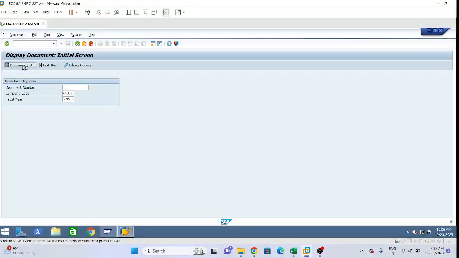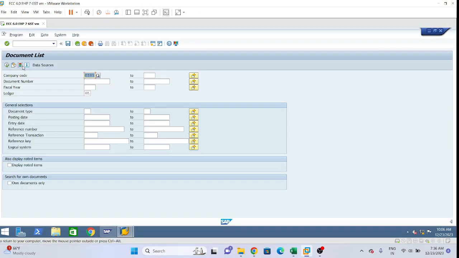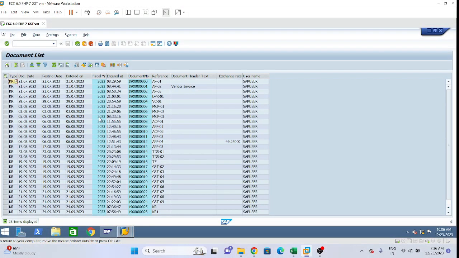Do you remember what the document type of vendor invoice is? KR, yes. So we are just filtering with vendor invoice, KR, and I will get only KR related documents.